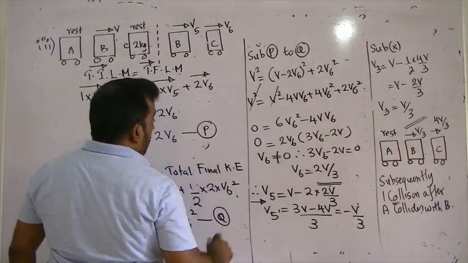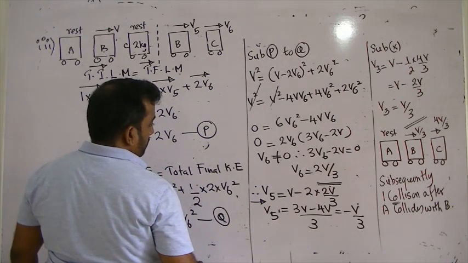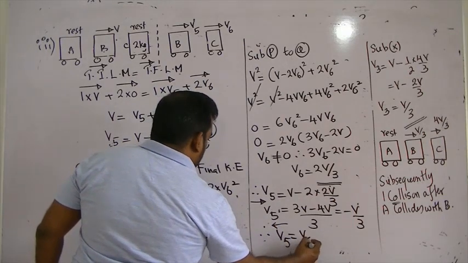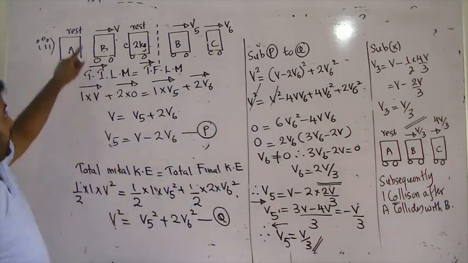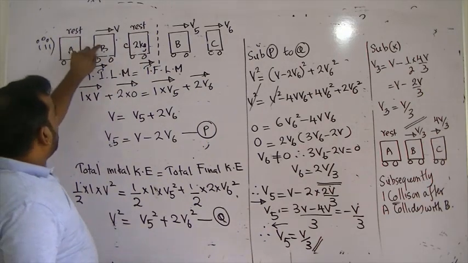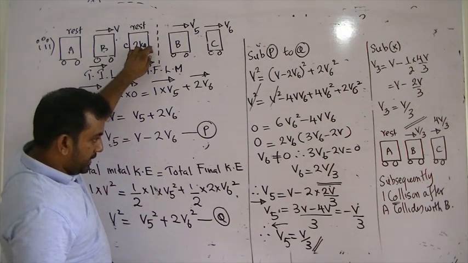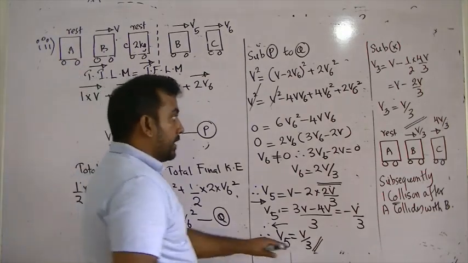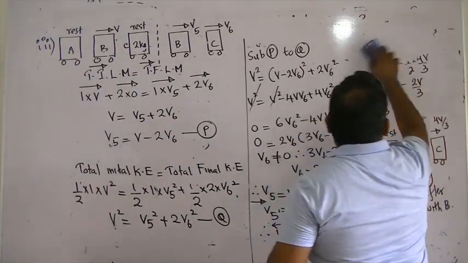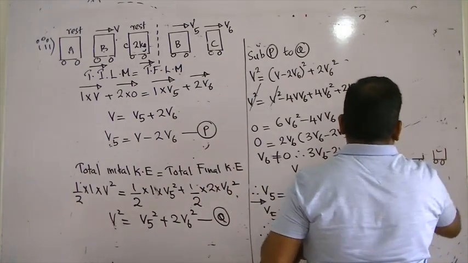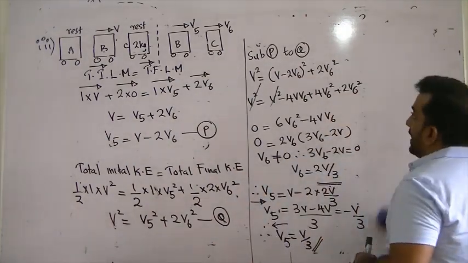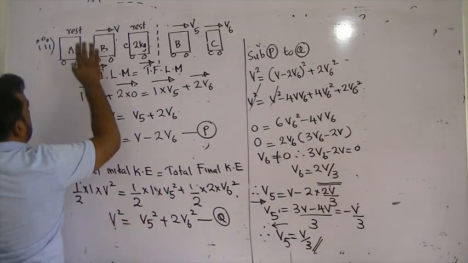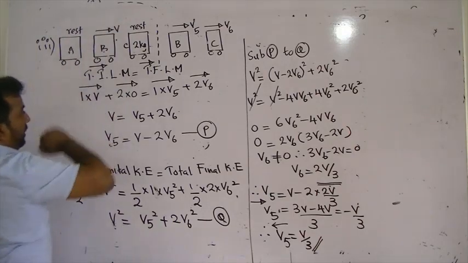V5 is negative, which means V5 is in the backward direction, V over 3. Interesting. Now when this is 2 kilograms, A will collide with B, and B will collide with C. C is going forward, B will go backwards. Now you can say, my God sir, do I need to solve again for B and A colliding? No need. You all know what's happening between B and A. If the masses are the same, the travelling mass will collide and stop, and the other mass will get the same velocity.